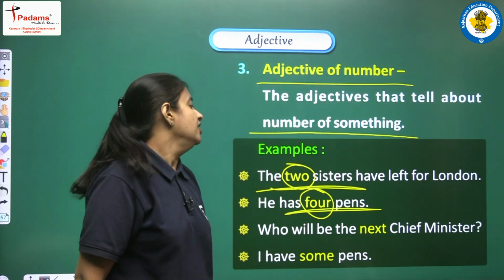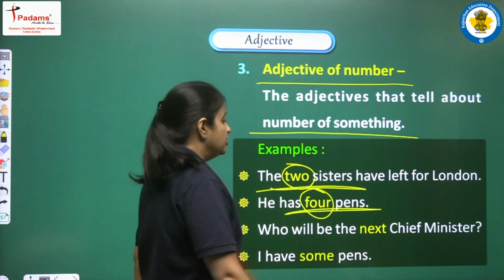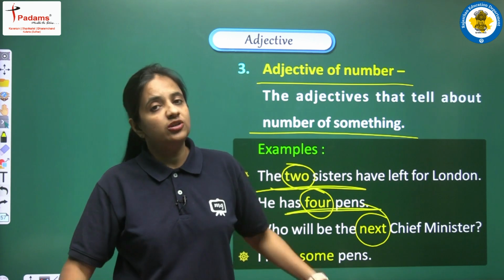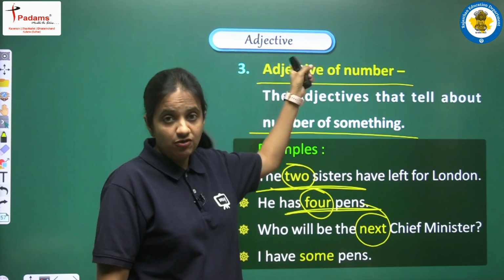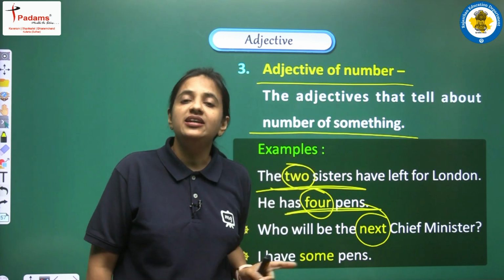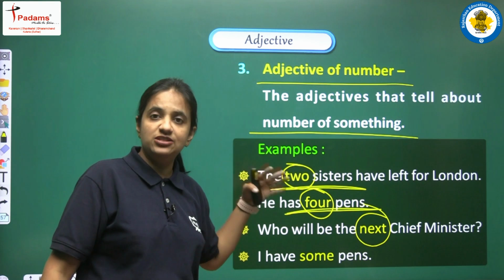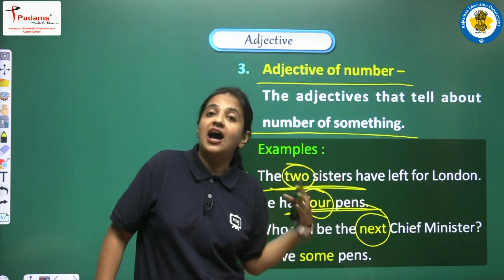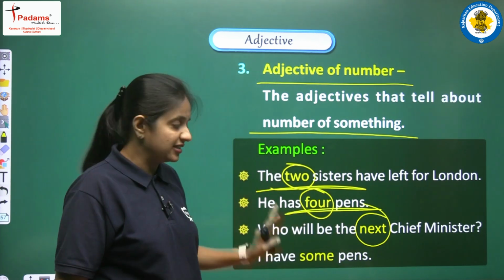Next example, who will be the next chief minister? Yes, next is also one of the adjectives. यहाँ पे one thing we can notice is that when we are talking about adjective of number, the number can be in any form. It can be like 2, 4, 6, 5, 7, 10. It can be like next, last. इस वे में भी हम sentence में use कर सकते हैं.